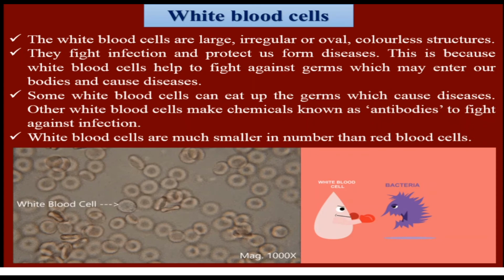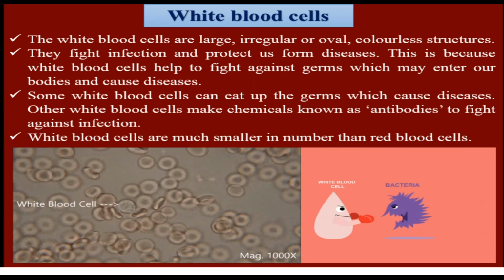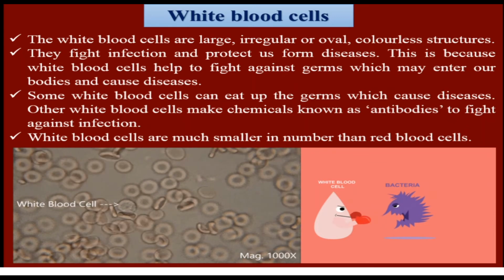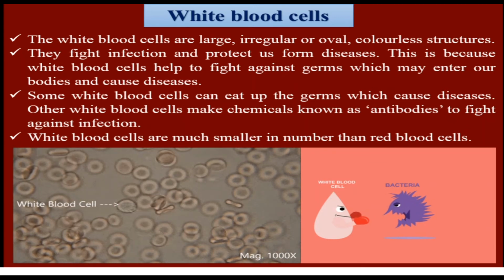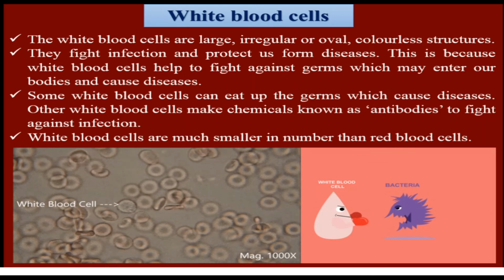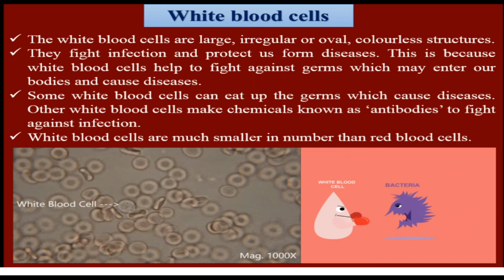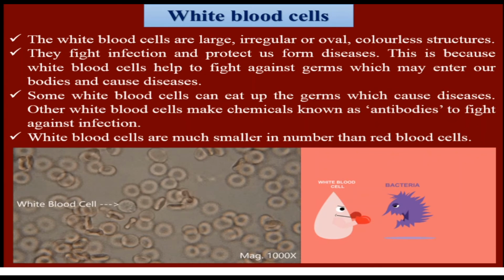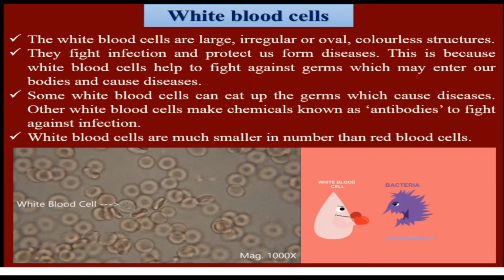Next, white blood cells. White blood cells, short form WBC, are large, irregular or oval shaped, colorless structures. You see the animated image.